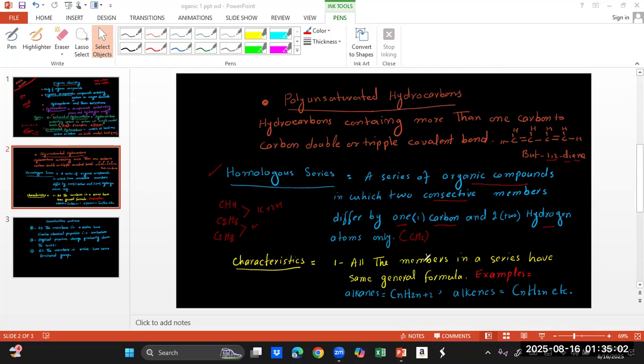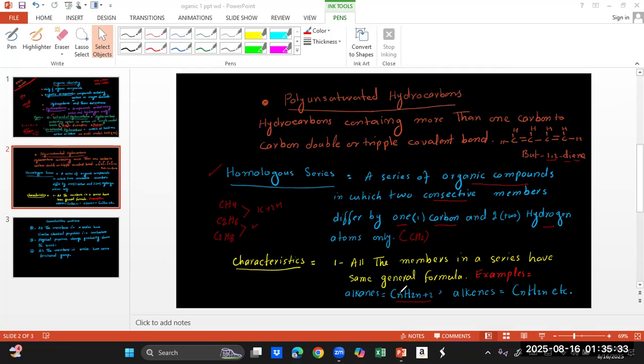Second, characteristics of homologous series. All the members in a series have the same general formula. Due to the general formula, we can deduce the formula of all the members. For example, alkanes: its general formula is CnH2n+2.